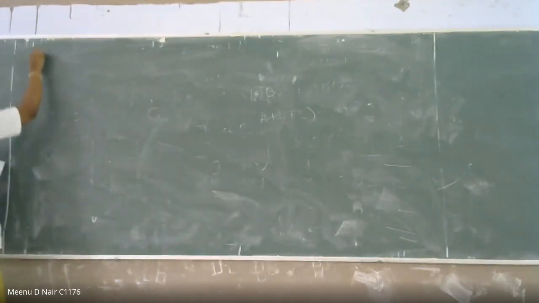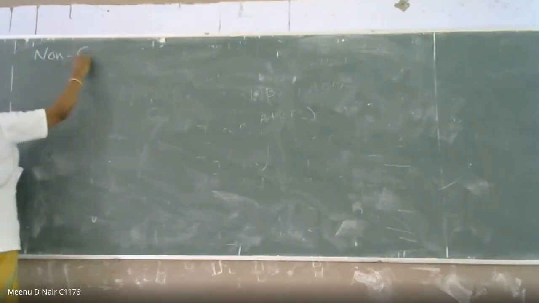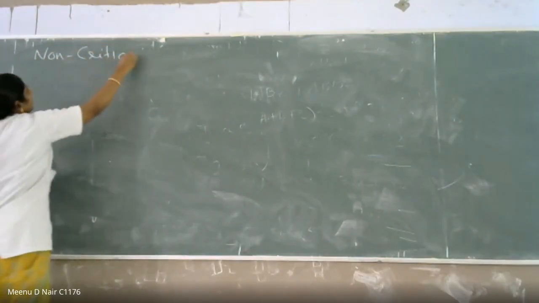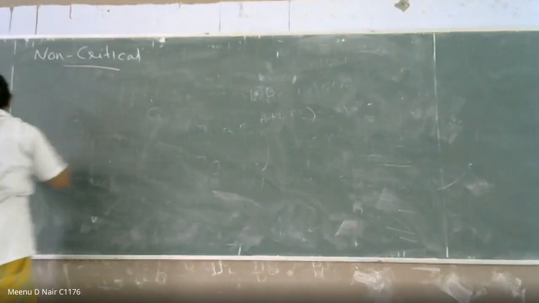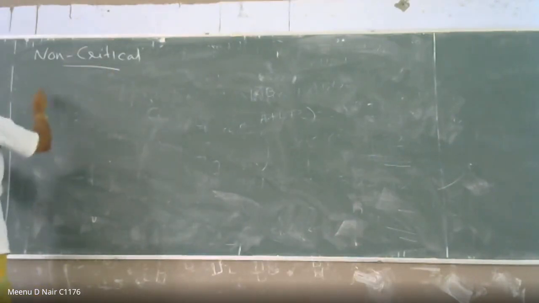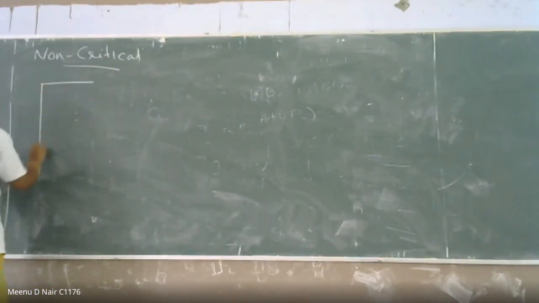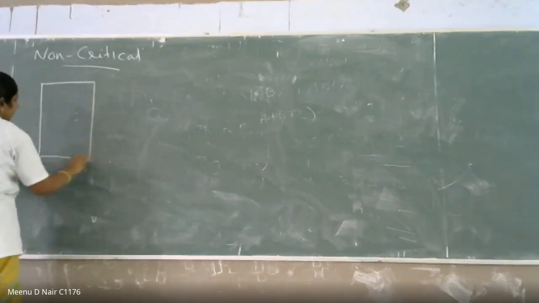First we'll see non-critical. We'll see an example, a state table.